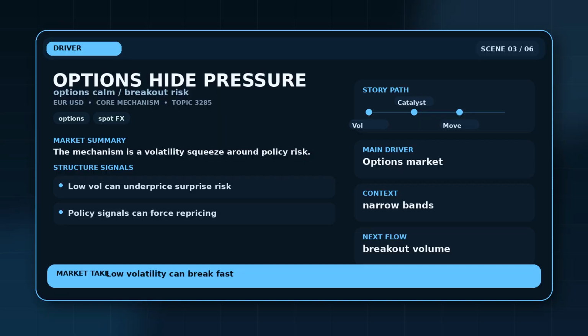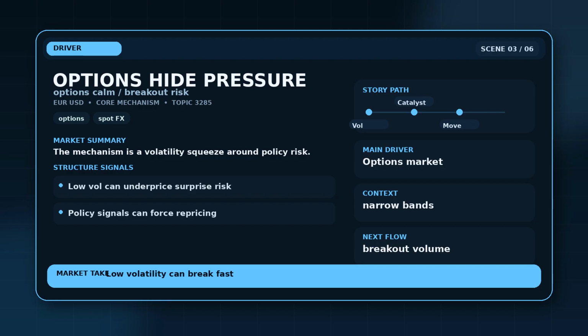The mechanism is a volatility squeeze around a central bank catalyst. In plain English, when traders price too little movement, any policy surprise can force options and spot markets to reprice quickly. For EUR USD, that mechanism matters because low volatility can make a rate hike warning more important because protection may be underpriced. The stress point is specific. Whether inflation data validates Nagel's warning or weak growth keeps the ECB cautious.